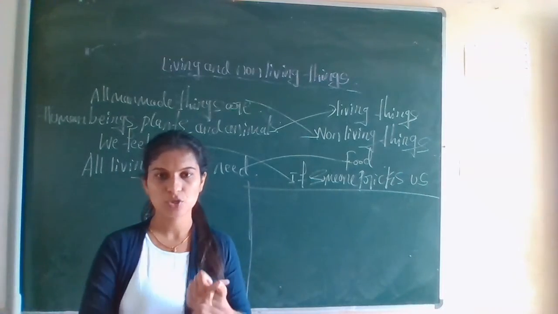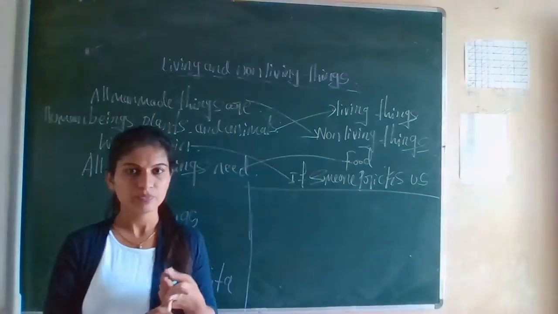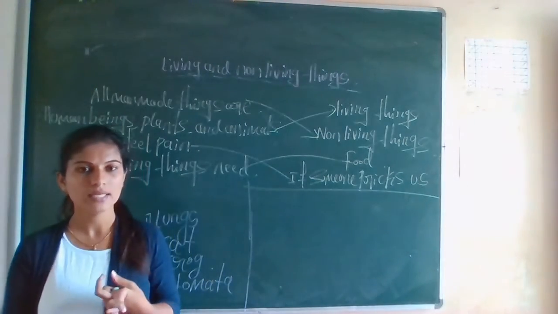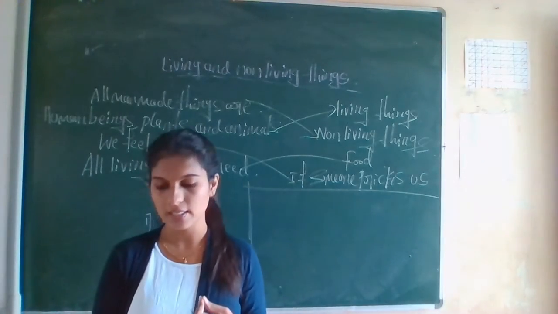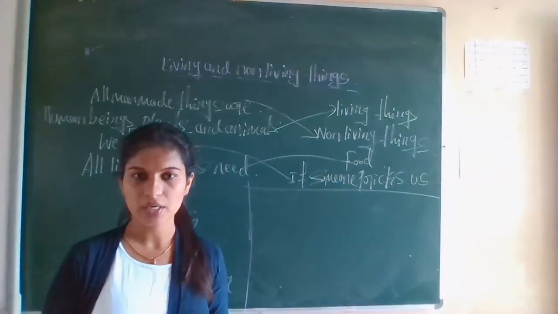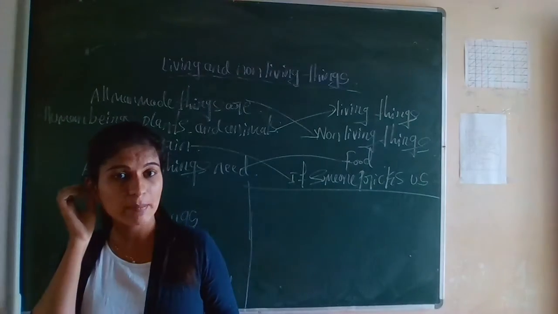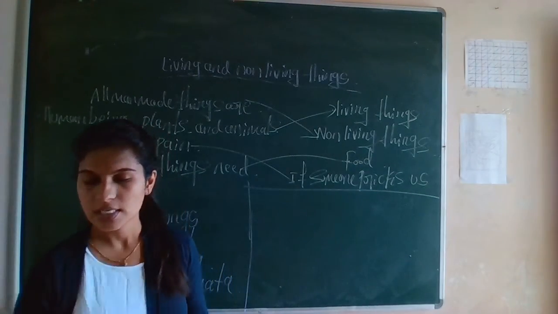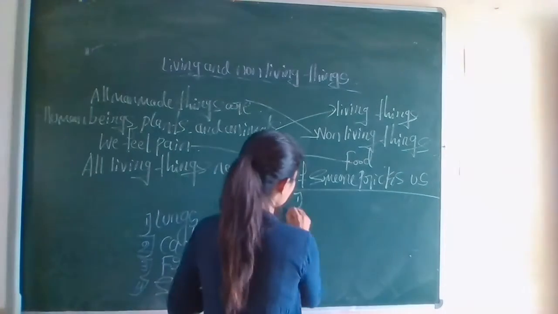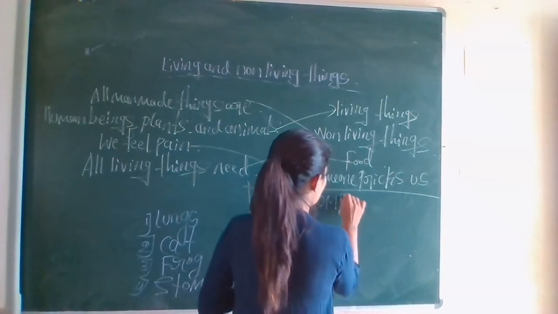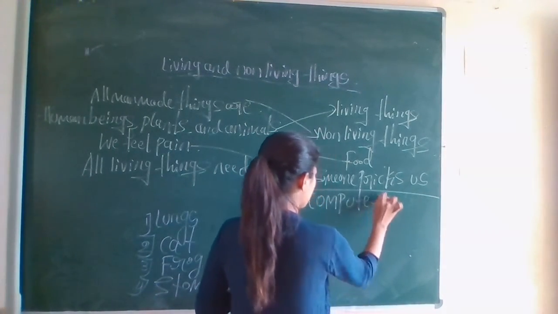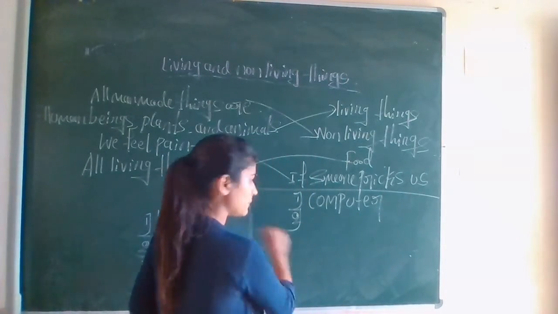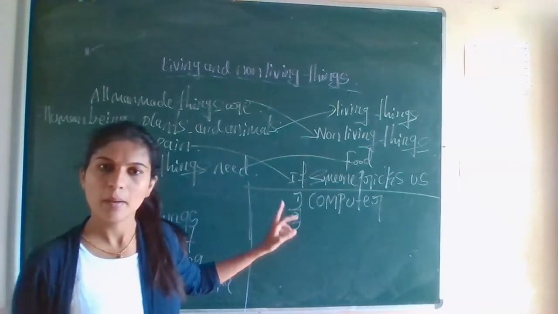No, it is a natural thing. Next, rock. Is it made by man? No, it is also a natural thing. Next, computer. Yes, computer is made by a man. Then what is the answer? C, computer. Because computer is an electronic machine which is made by man.